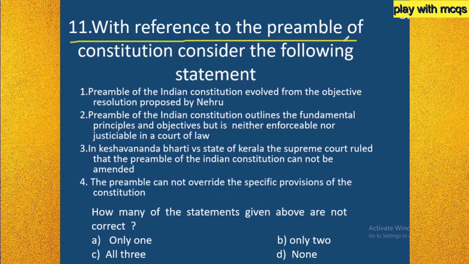Now the 11th question. With reference to the preamble of the Constitution, consider the following statements. Statement 1: the preamble of the Indian Constitution evolved from the objective resolution proposed by Nehru. Statement 2: the preamble outlines the fundamental principles and objectives but is neither enforceable nor justiciable in a court of law. Statement 3: in Kesavananda Bharati versus State of Kerala, the Supreme Court ruled that the preamble of the Indian Constitution cannot be amended. Statement 4: the preamble cannot override the specific provisions of the Constitution. Among these four statements, they are asking which are not correct. So they are asking us to pick the wrong one.